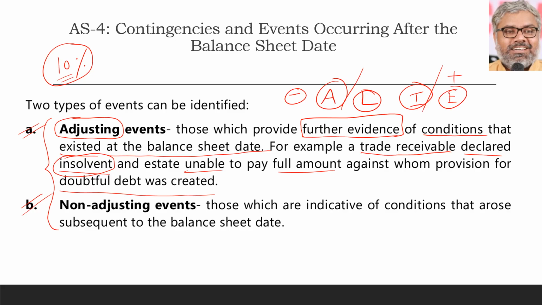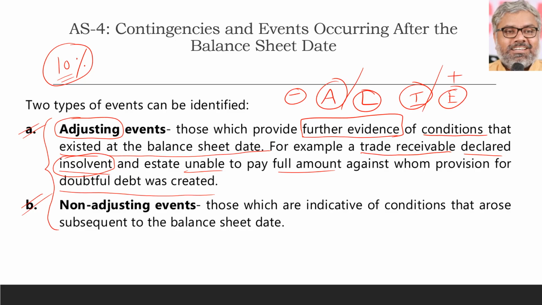Any student who knows basic accounting will know how to adjust; that is not the big deal. The question here is about whether to adjust or not, because this thing did not happen before the balance sheet date, it happened after it. AS 4 says that even though it occurred after the balance sheet date, because it is only providing further evidence of the conditions that already existed on the balance sheet date, such an event becomes an adjusting event.